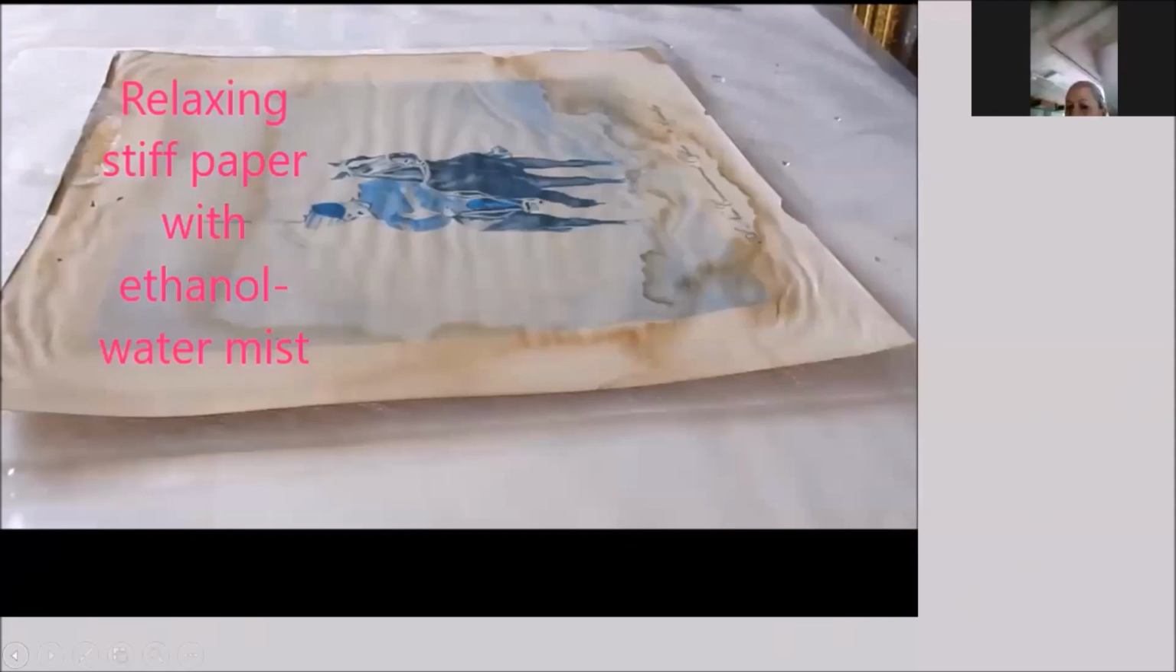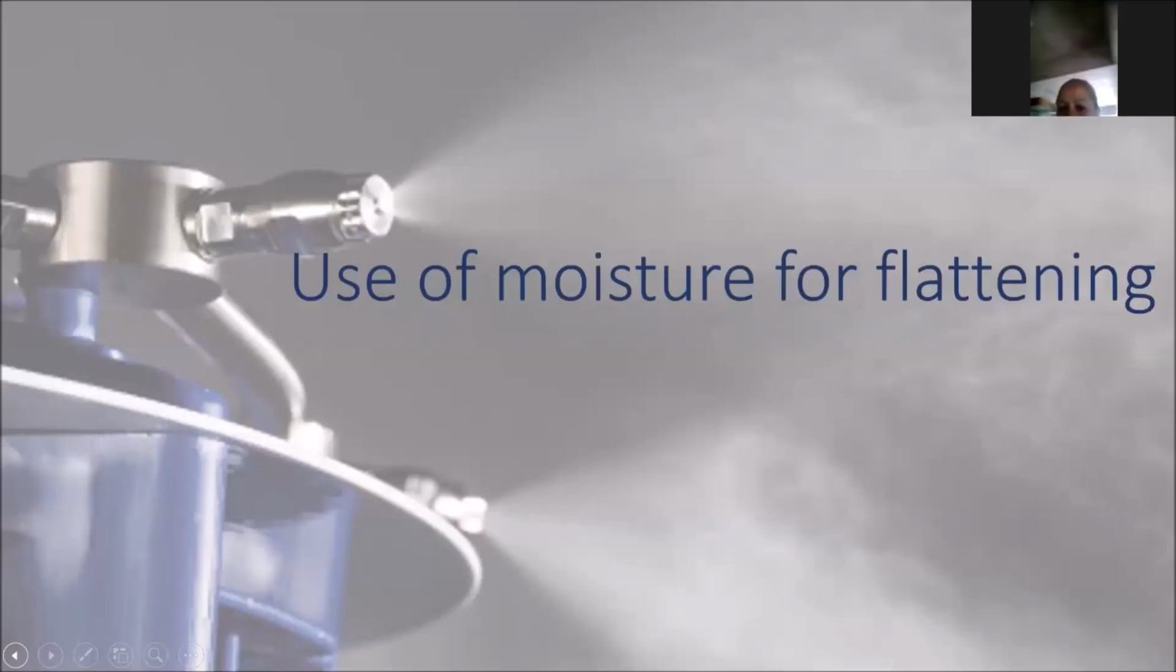Let me just see where I was. So, use of moisture for flattening. I was mentioning that the moisture can be a mild kind of water vapor, which we have collected from the evaporation process in a chamber, in a closed environment, or it can be a mist.